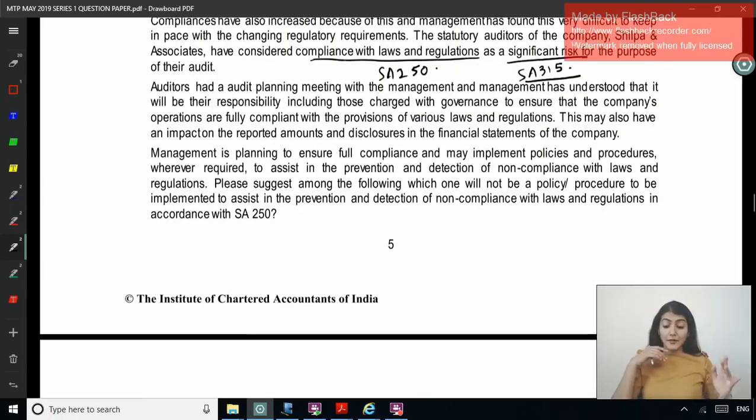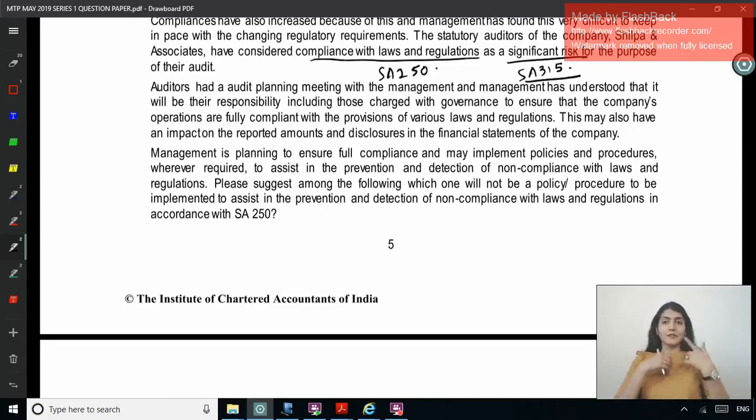Management is planning to ensure full compliance and may implement policies, procedures wherever required to assist in the prevention and detection of non-compliance with law regulation. Please suggest among the following which one will not be a policy to be implemented to assist in the prevention and detection of non-compliance with law regulation in accordance with 250.